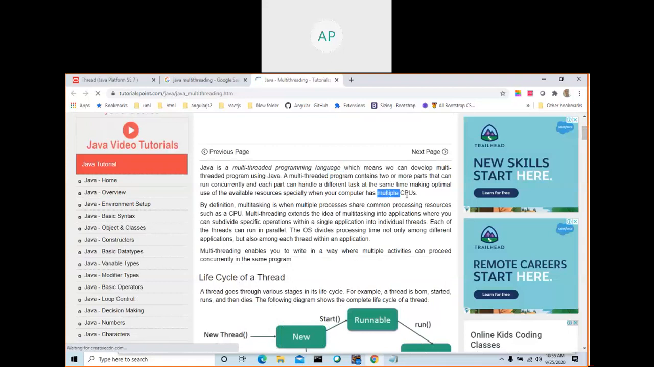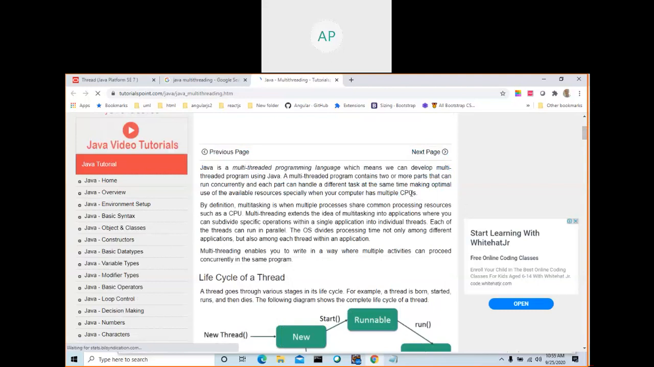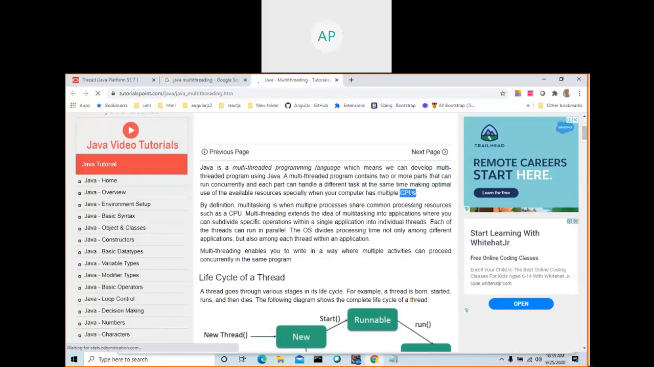This is very, very important. Only because of this are we going for multi-threading. If you have only one processor, I think even that will help you, but anyway, this is the main advantage. Multi-threading extends the idea of multitasking, where multiple processes share common processing resources such as the CPU. You can read this.